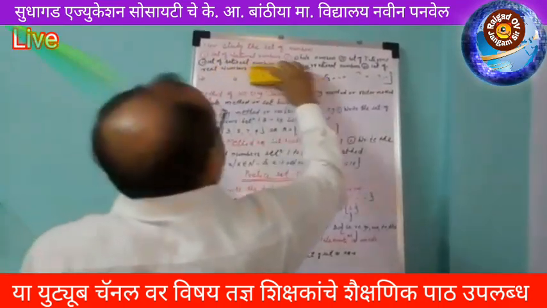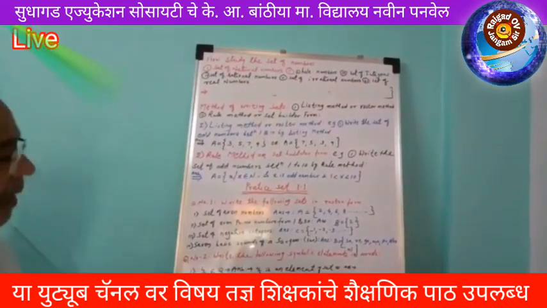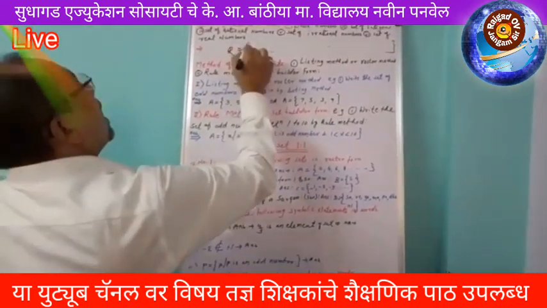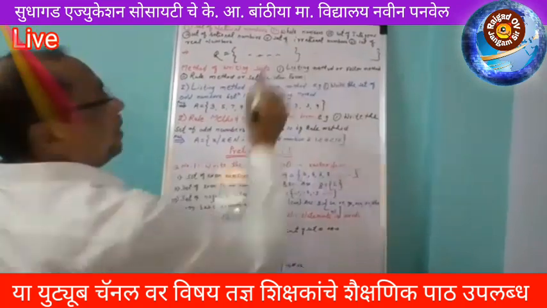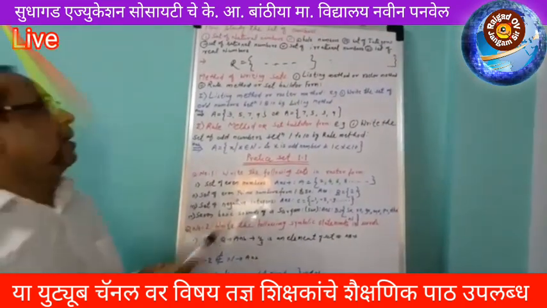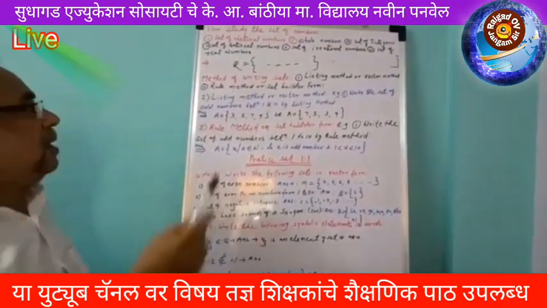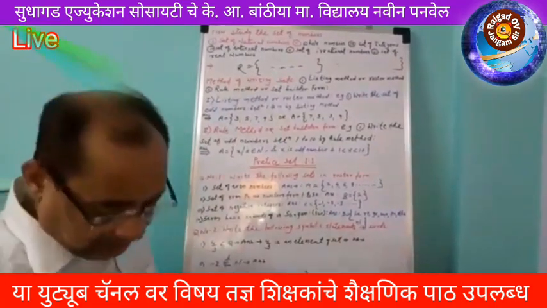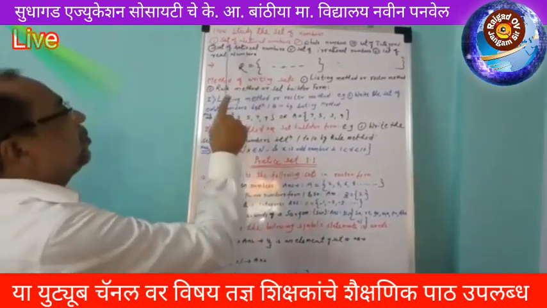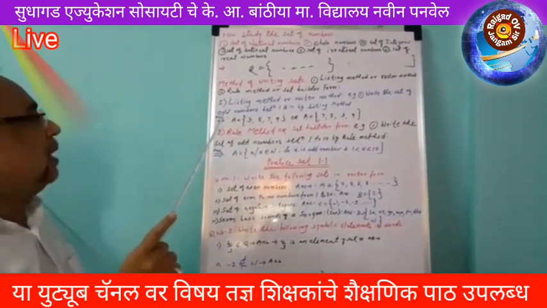And the last one is the set of real numbers. Real numbers are denoted by R, equal to all rational and irrational numbers. All rational and irrational numbers together become the set of real numbers. In this way, these are the very important sets of numbers you should remember for solving the examples.